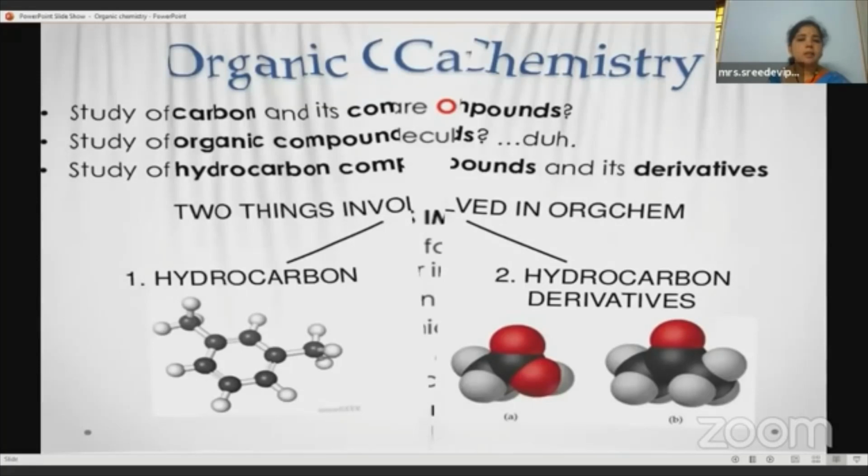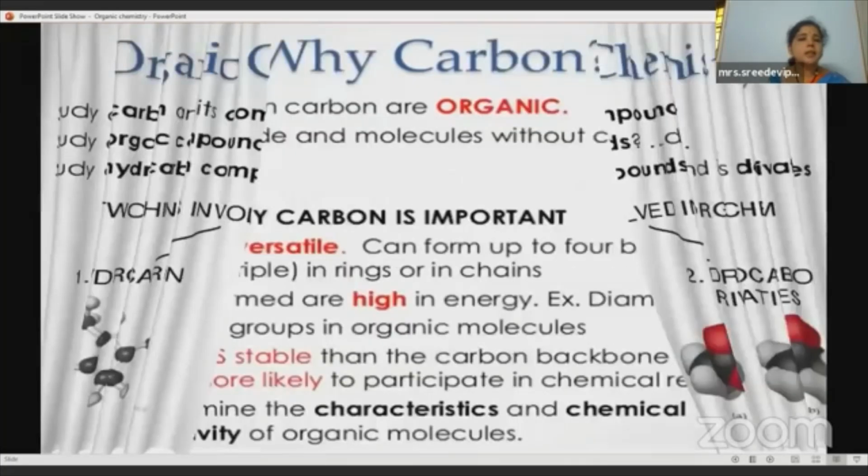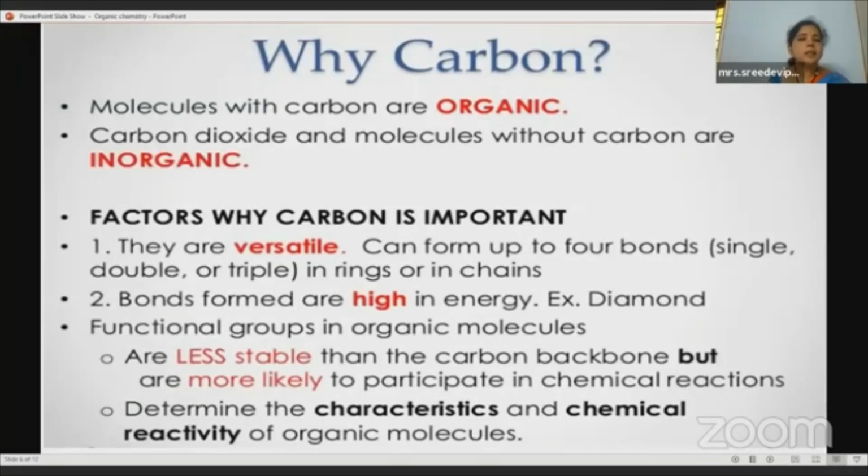So why carbon? The molecules with carbon are called organic compounds, and the remaining compounds are called inorganic compounds. Okay, is it clear? Shall I repeat? The molecules which contain carbon are called organic, children, please remember, and the remaining are called inorganic.